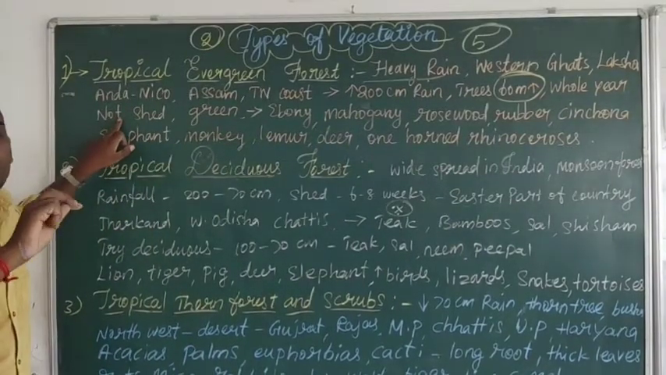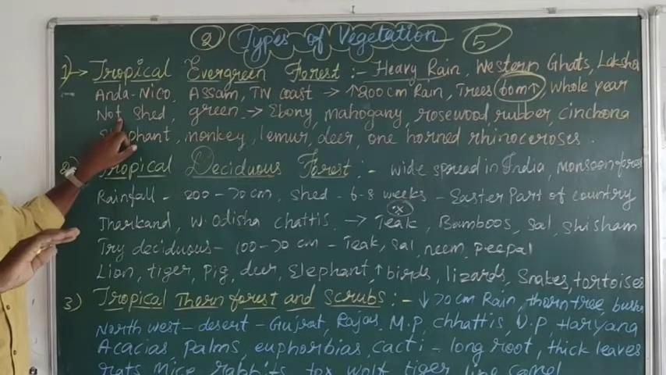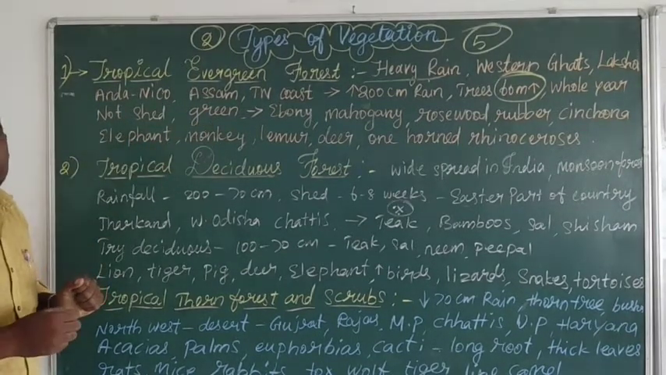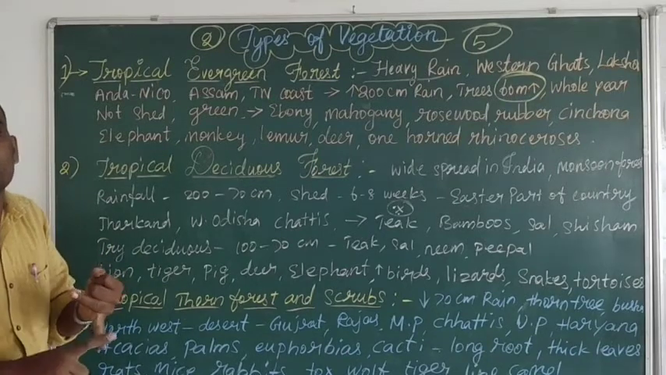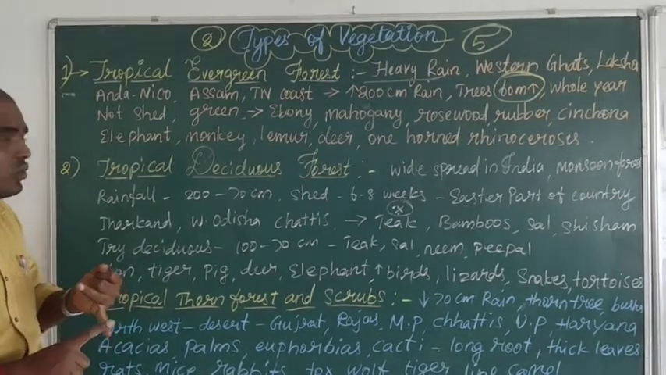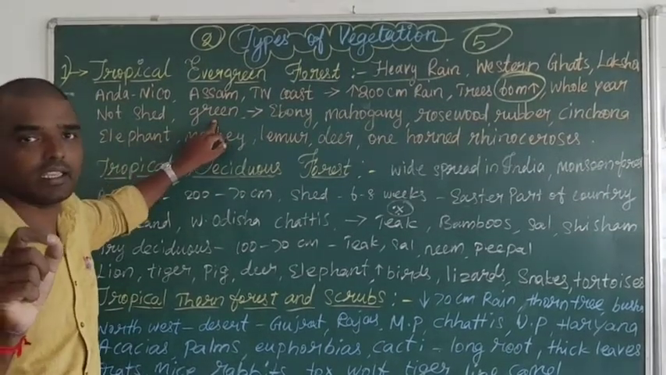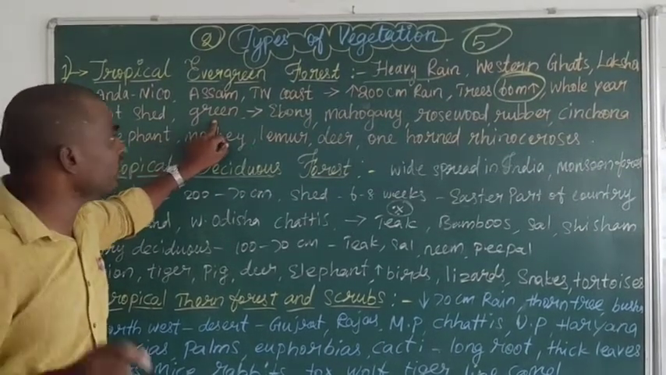The trees do not shed their leaves because of the rainfall. Because of the rainfall, the dry season is also short, so they are not shedding their leaves. The forest always looks green.